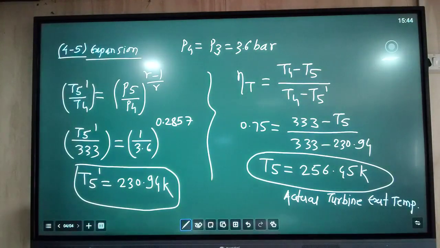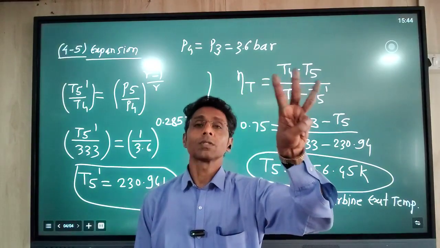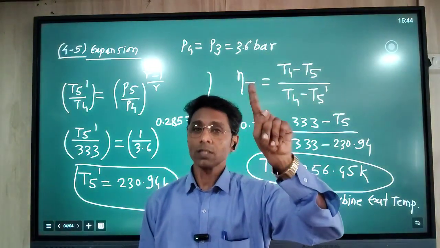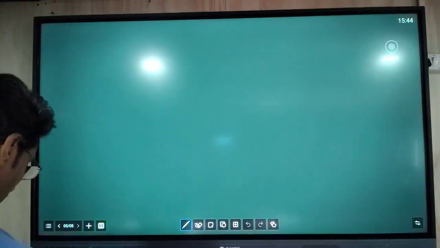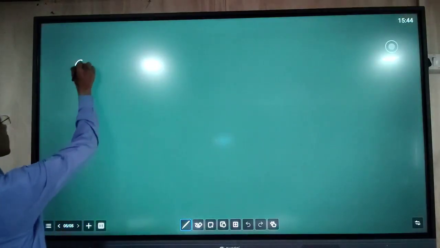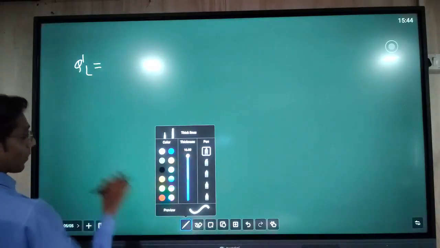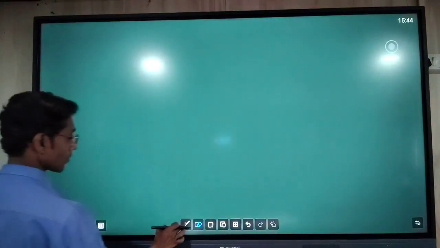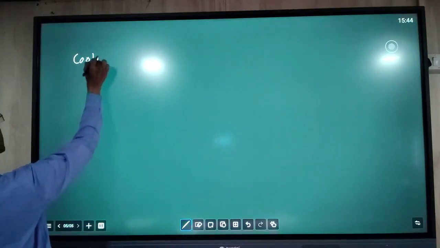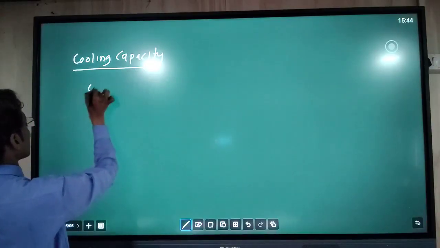Now the next part is to find the actual values which are expected in the numerical. In the numerical, 3 values are asked to be calculated. Out of that, the first one is the mass flow rate. To find the mass flow rate, we will use a formula. That formula is Q dot L. Q dot L means cooling capacity, the cooling load.